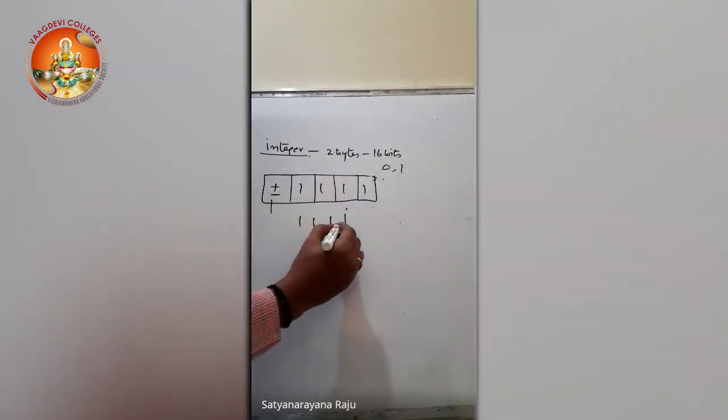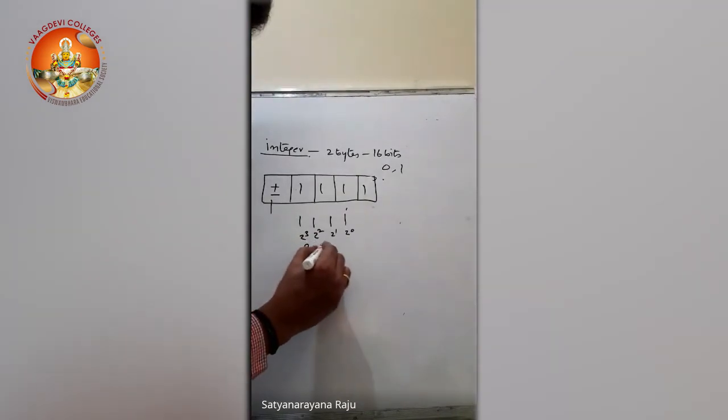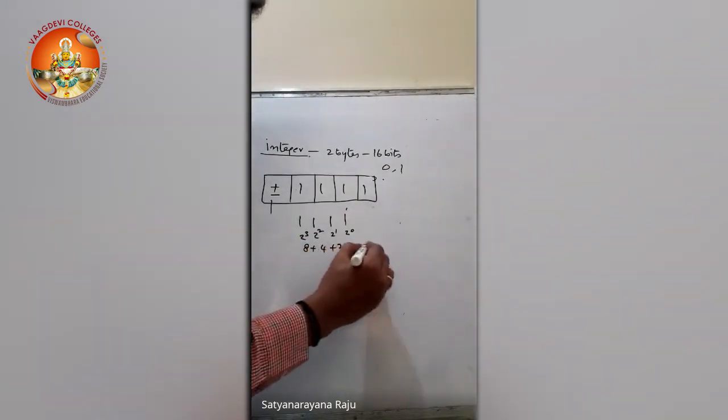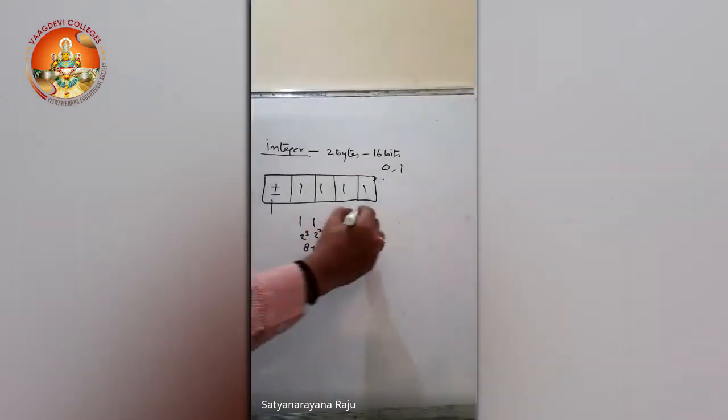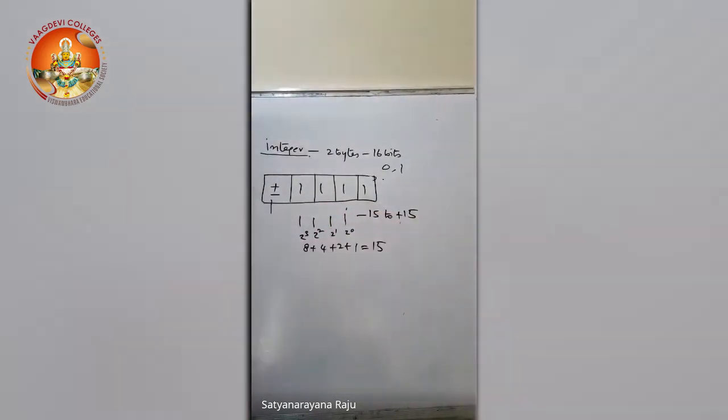You are going to get 2 to the power of 0, 2 to the power of 1, 2 to the power of 2, 2 to the power of 3. So 8 plus 4 plus 2 plus 1, that is 15 you are going to get. So the range can be defined as minus 15 to plus 15. You can accommodate any number which lies between minus 15 and plus 15.